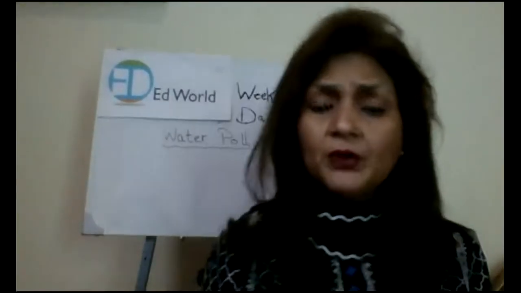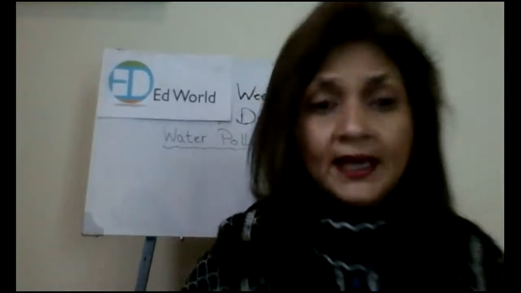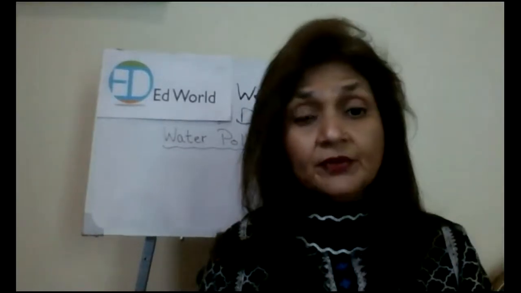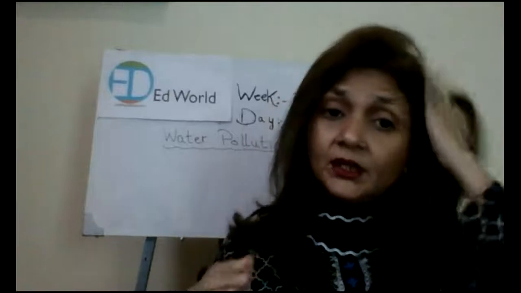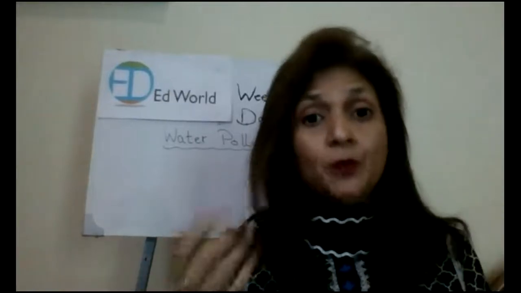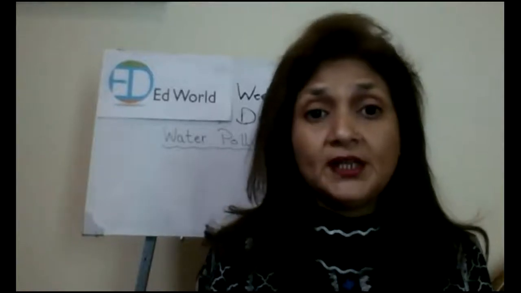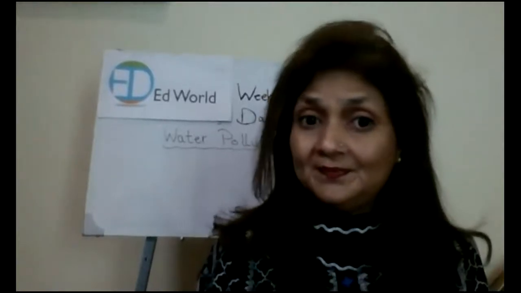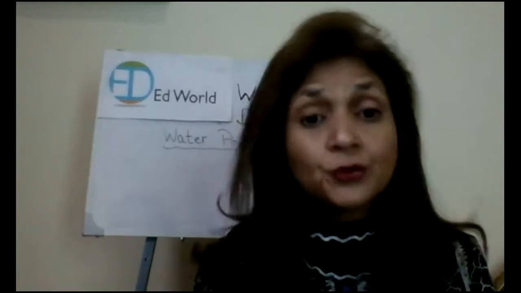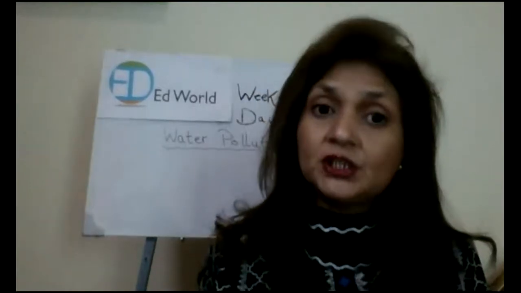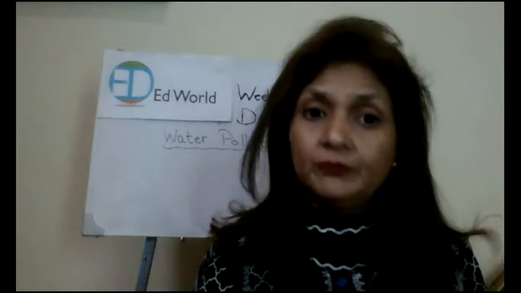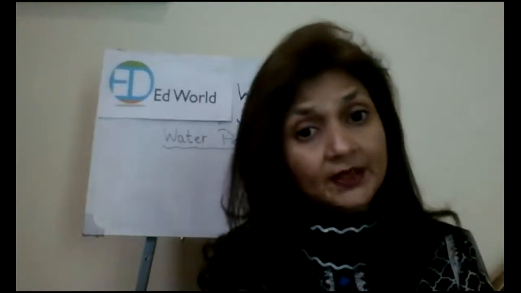Now tell me how you are going to clean that area. How will you save the sea, the ocean, from pollution? Can anybody tell me how you are going to save your area from pollution? If you don't throw your garbage on the ground or on the floor, you throw it in the dustbin.